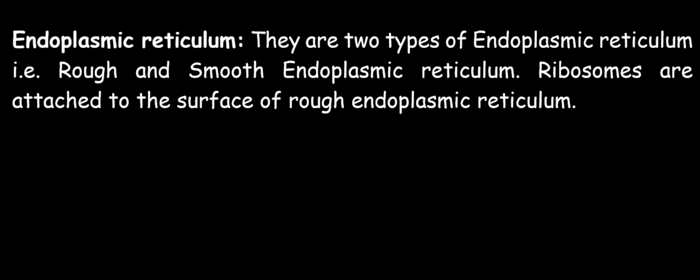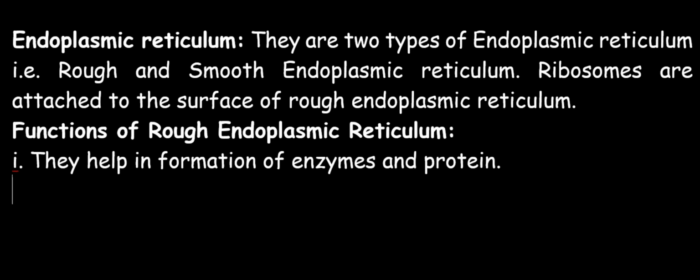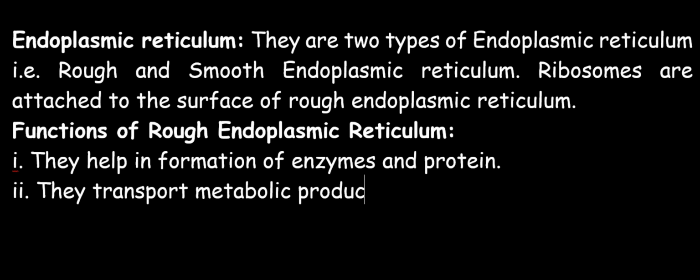Now we'll be looking at the functions of the endoplasmic reticulum. First, we'll look at the functions of the rough endoplasmic reticulum. One, they help in the formation of enzymes and protein. Two, they transport metabolic products within the cytoplasm and nucleus.